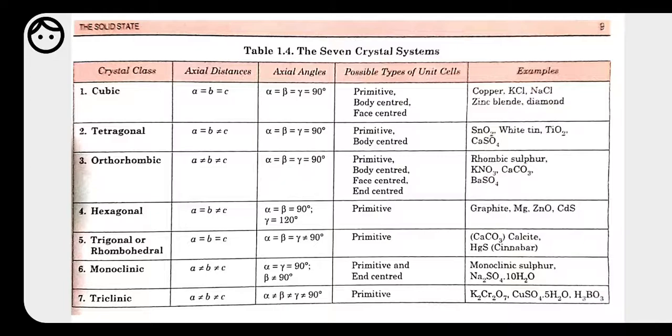Next we have triclinic. In the triclinic, A is not equal to B and B is not equal to C, and in the angles also, alpha is not equal to beta, beta is not equal to gamma, and these are all not equal to 90 degrees. They all have different angles. Okay, so once again here the possible type of unit cell is primitive, and examples are potassium chromate, potassium dichromate, and copper sulfate, and so on.